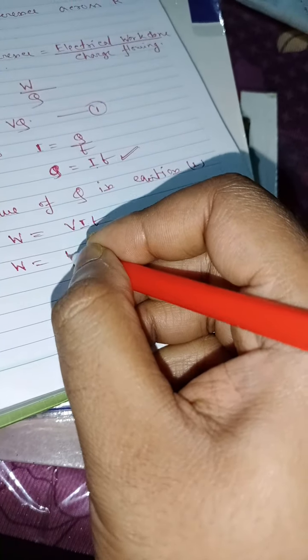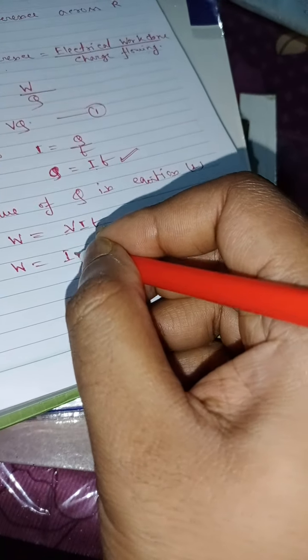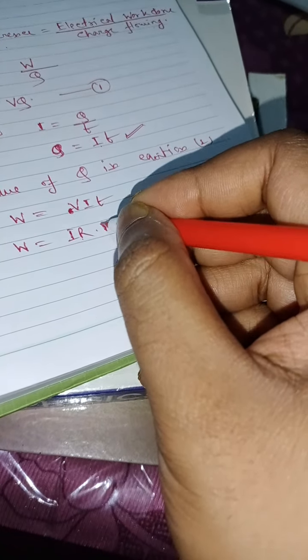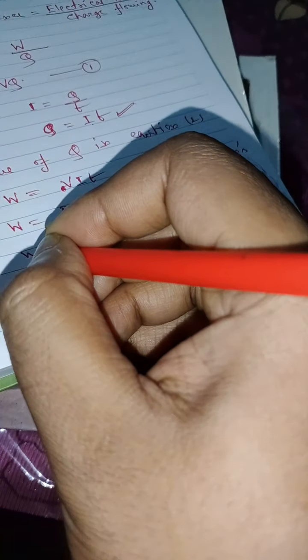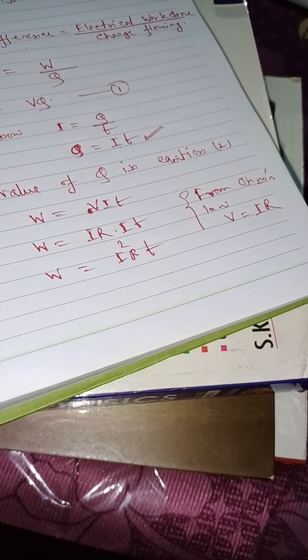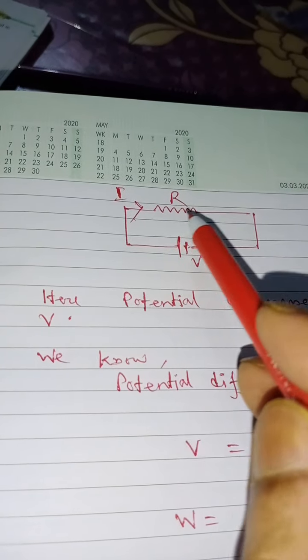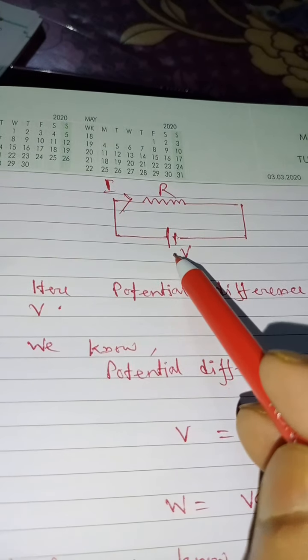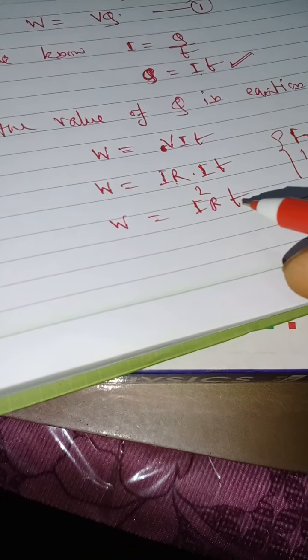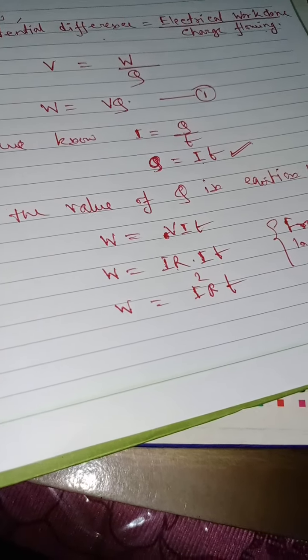So at the place of V we put IR, and there is I and there is T. So W is equal to I square RT. So when the current I is flowing through the resistance R due to the potential difference V, then electrical work done is equal to I square RT.